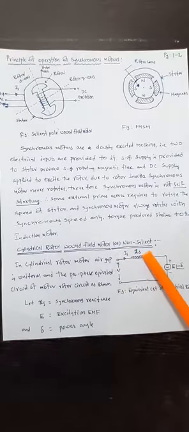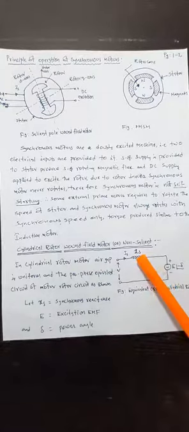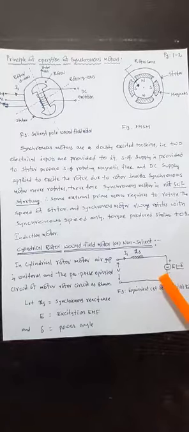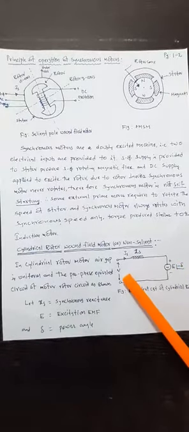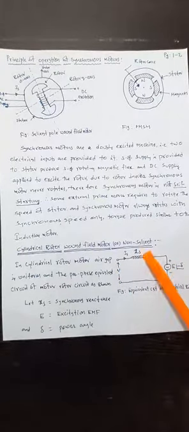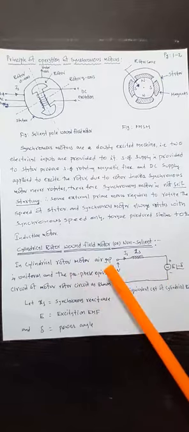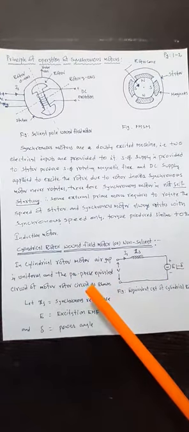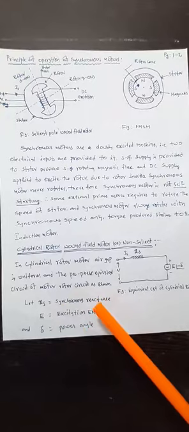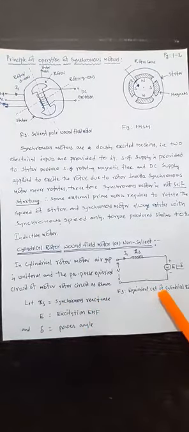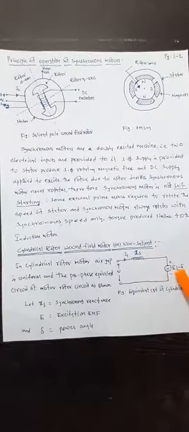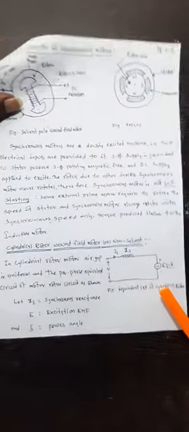Here only the synchronous reactance is to be considered, and let us consider the per phase equivalent circuit of the motor. So the applied voltage, this is the excitation voltage, this is the synchronous reactance. In the cylindrical rotor motor, the air gap is uniform, and the per phase equivalent circuit of the motor rotor circuit is as shown here, where Xs is the synchronous reactance, E is the excitation voltage, and delta is the power angle.